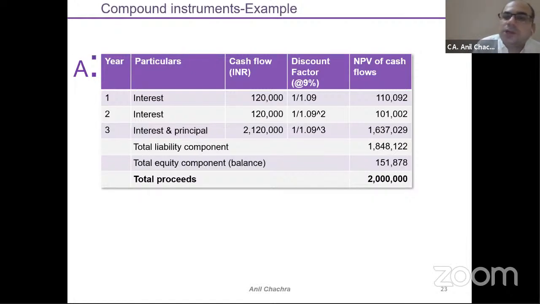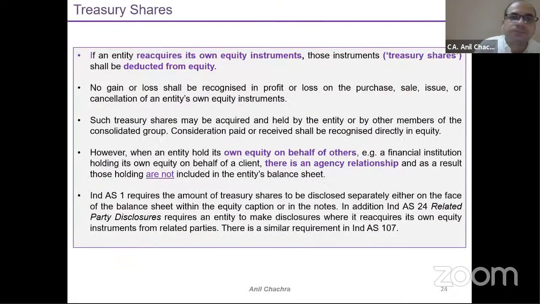So equity will remain in equity till the time all your liability gets converted into the equity part. So that is called these compound instruments. You need to keep in mind this logic to take the discount rate of the non-convertible debt which is available in the market.